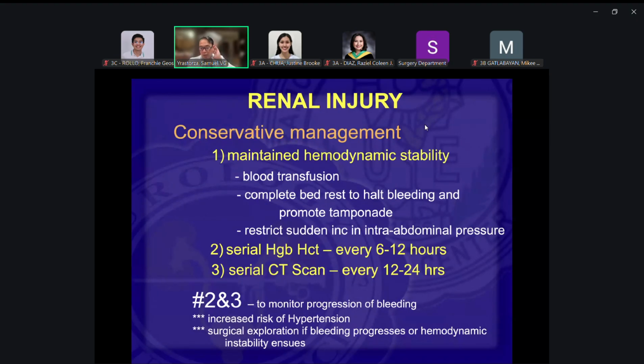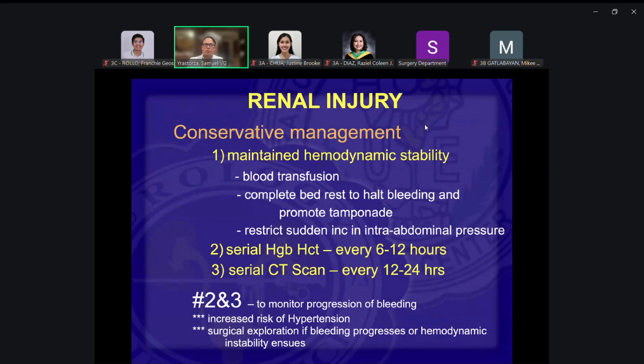So what are the goals of conservative management? Number one, you have to maintain hemodynamic stability, meaning maintain the blood pressure at a normal, stable level, the heart rate, and of course the hemoglobin. You can do this through blood transfusion and complete bed rest until the bleeding is stable.